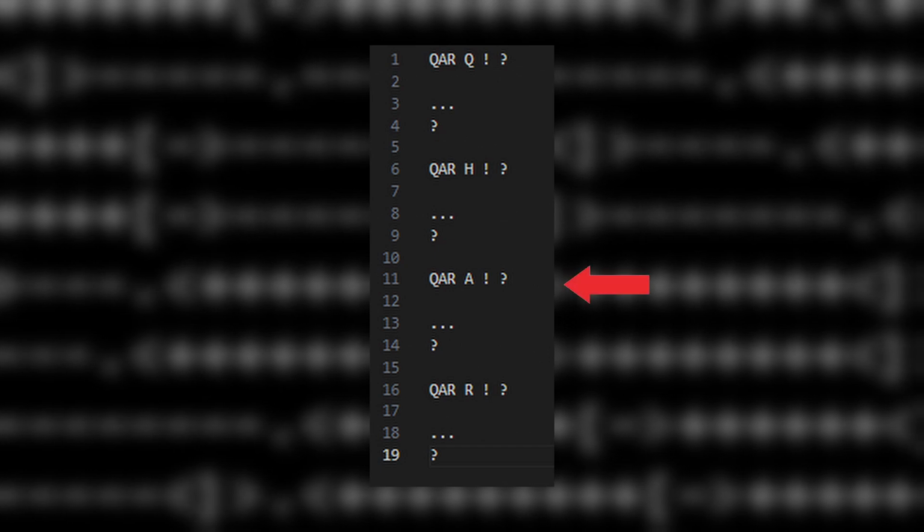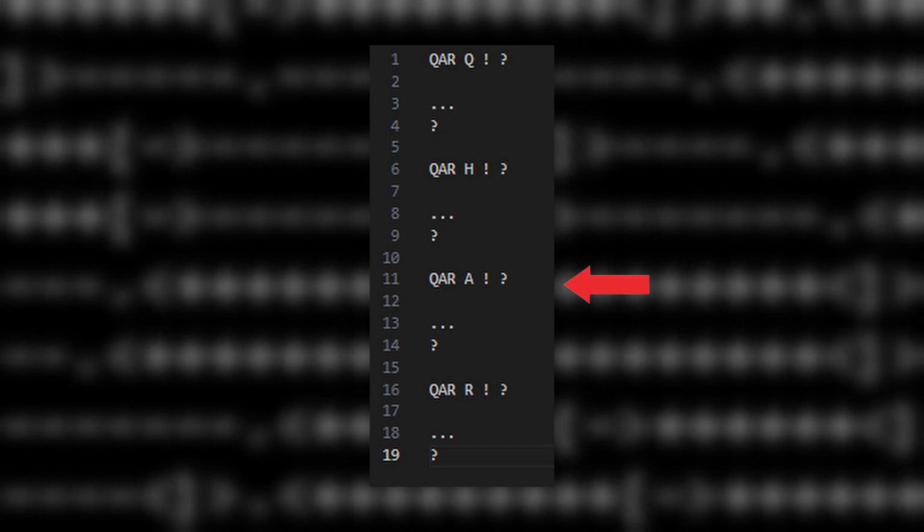Exclamation mark QHAR exclamation mark is used for executing functions. It takes only one argument, namely the index of the function in the program. If you want to run the third function declared starting from the top of the script, you will have to write the character with the value of 3 from that chart earlier, which in this case is a capital R.